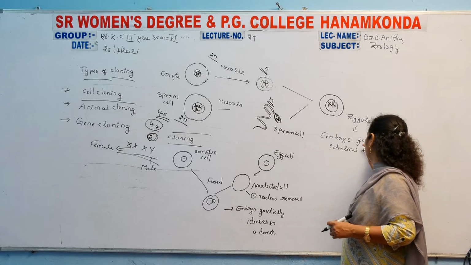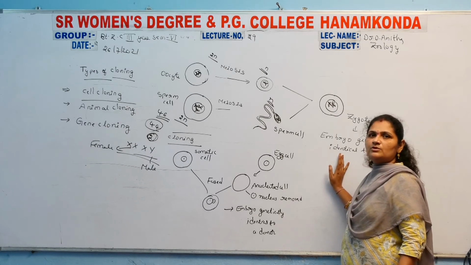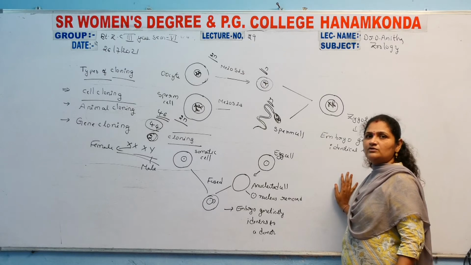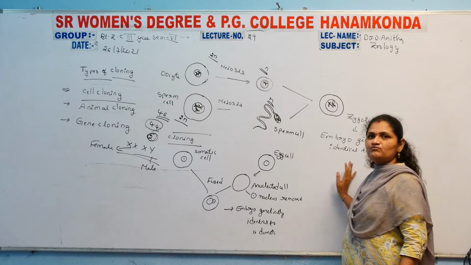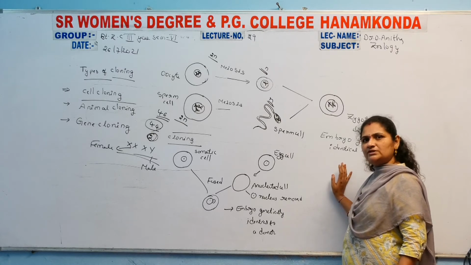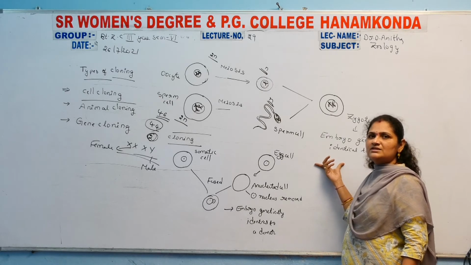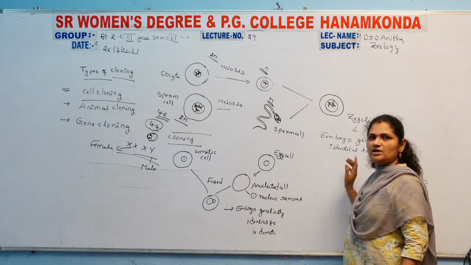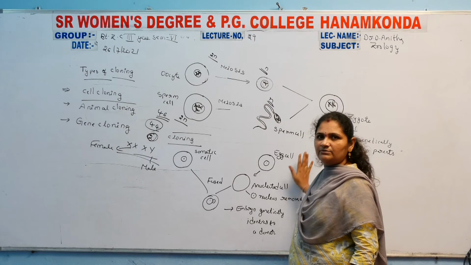The embryo is genetically a mix of both parents, meaning half of the chromosomes come from the mother and half from the father. That's why the embryo contains the characters of both parents, the mother's characters along with the father's characters. That is the normal formation of the embryo. But in cloning, it is completely different from the normal cell.